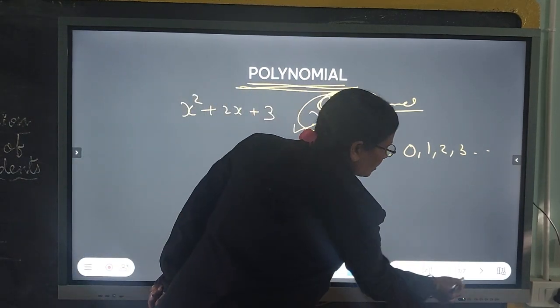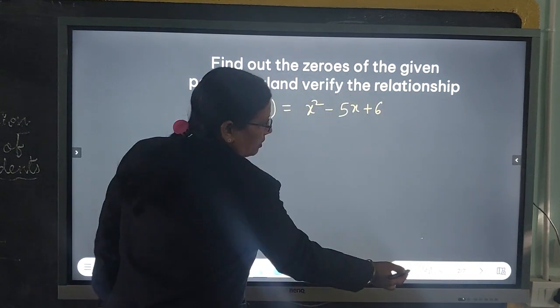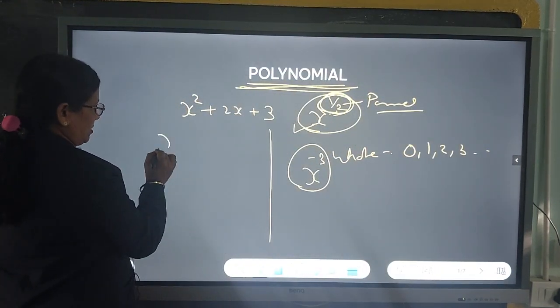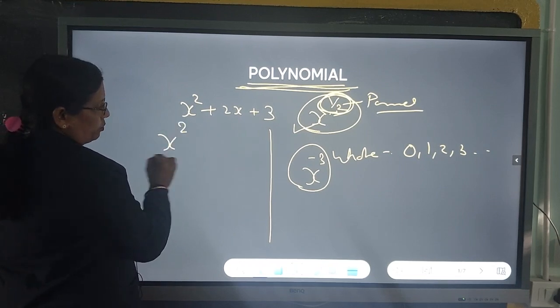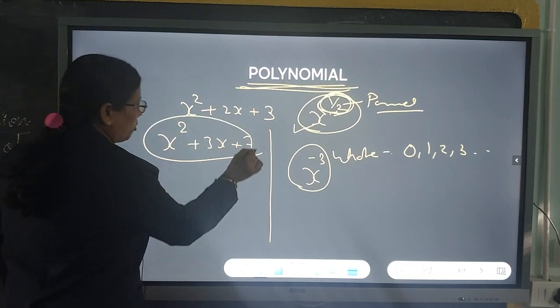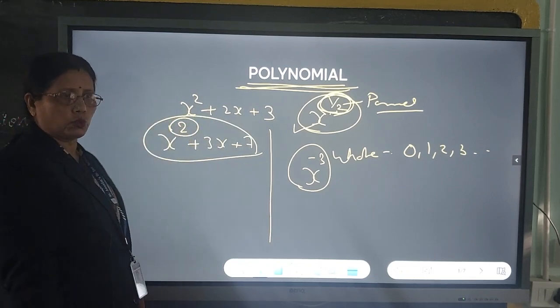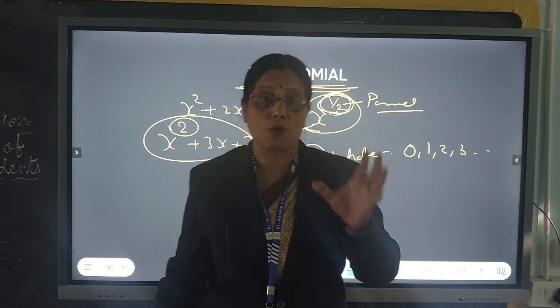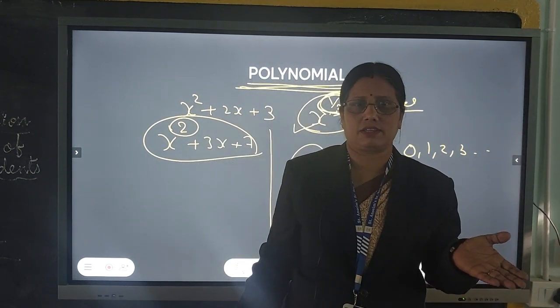If we go further, suppose I have written x to the power 2 plus 3x plus 7, which is a polynomial having degree 2. Let us also revise how many types of polynomials there are.